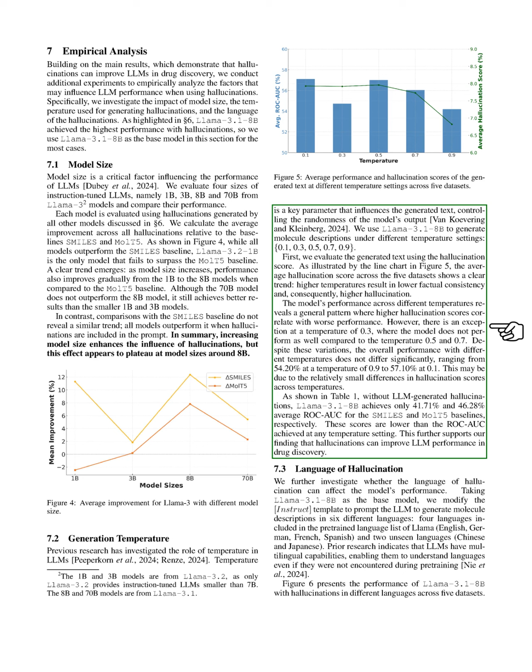Overall, performance across temperatures is similar, ranging from 54.20% at 0.9 to 57.10% at 0.1. Without hallucinations, the 8 billion model scores lower than any temperature setting, reinforcing our finding that hallucinations improve LLM performance in drug discovery.